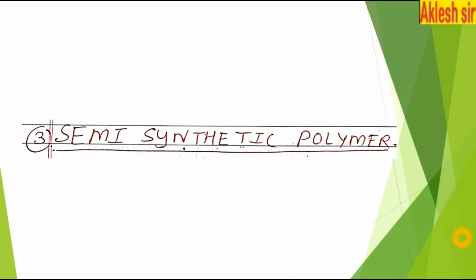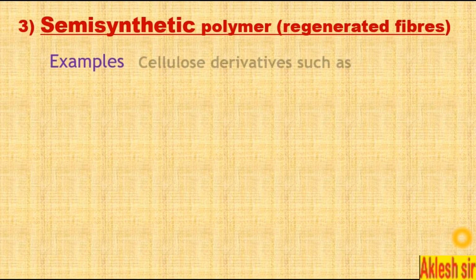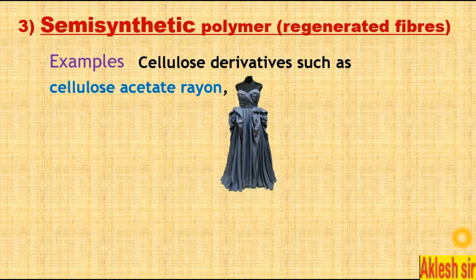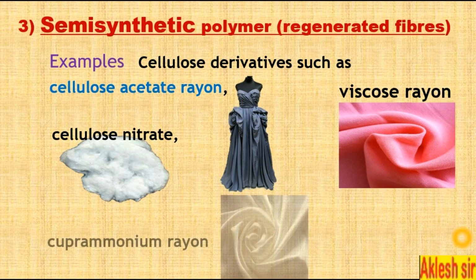Next topic, semi-synthetic polymer. This is the third topic. First we studied the natural polymer, second we studied synthetic polymer, now it is semi-synthetic polymer. Semi-synthetic polymers are also known as regenerated fibers. Examples are cellulose derivatives such as cellulose acetate rayon, viscose rayon, cellulose nitrate, and cuprammonium rayon.